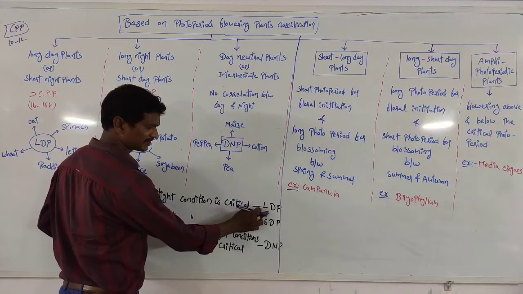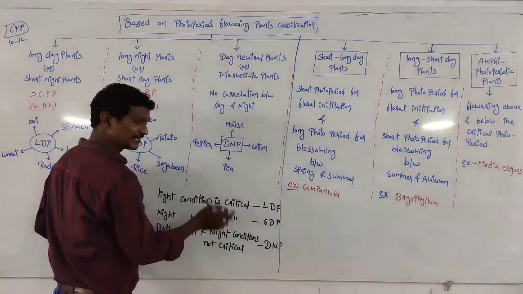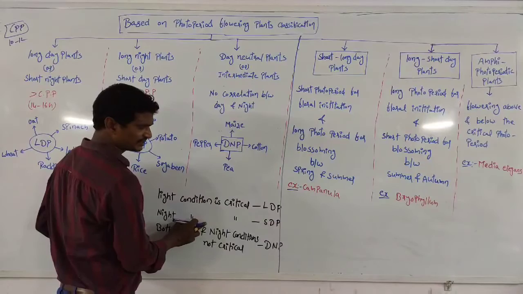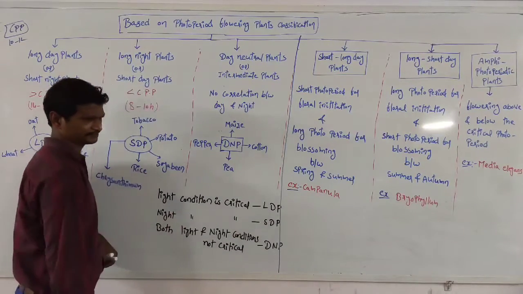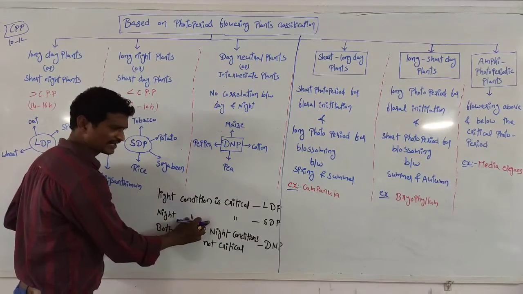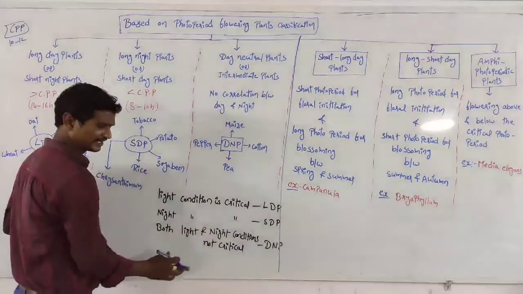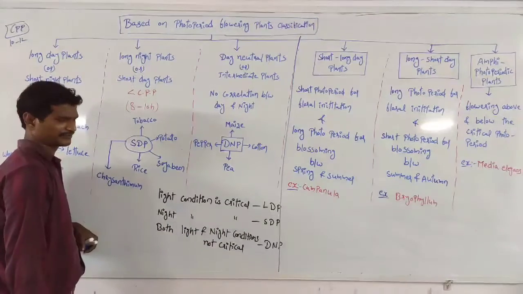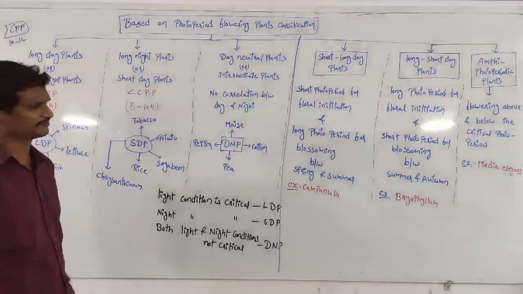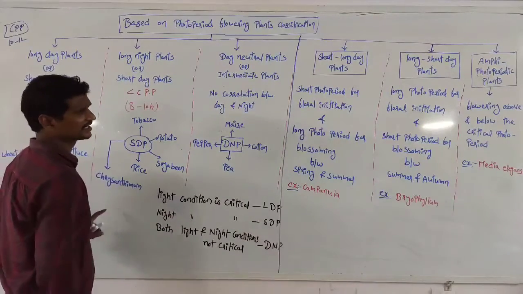These are long day plants. Light condition is critical for long day plants. Night condition is critical for short day plants. Here more day length is there, here more night length is there. And where both light and night conditions are not critical, these are day neutral plants. So this is the main area for the NEET examination.